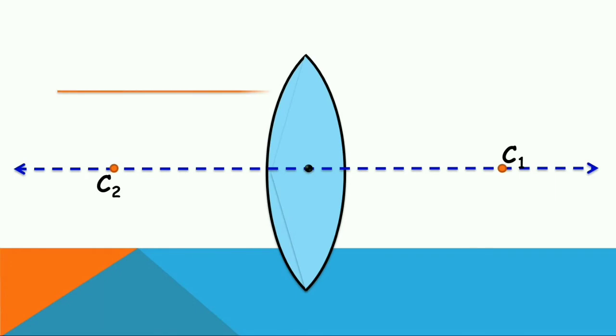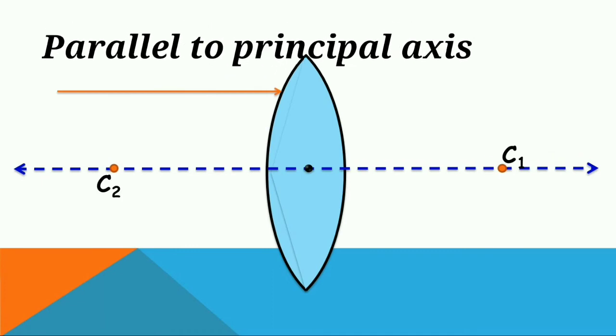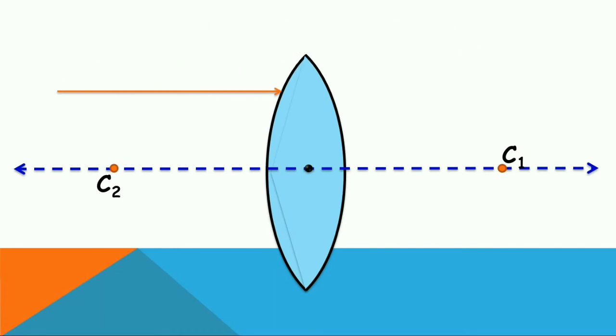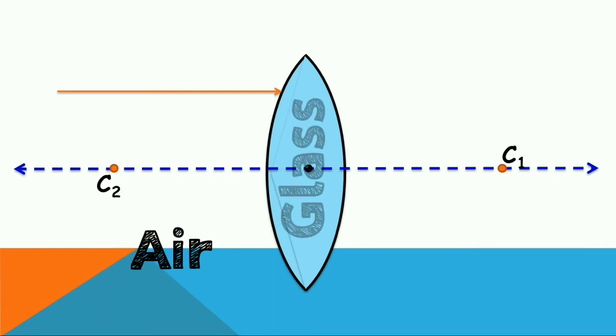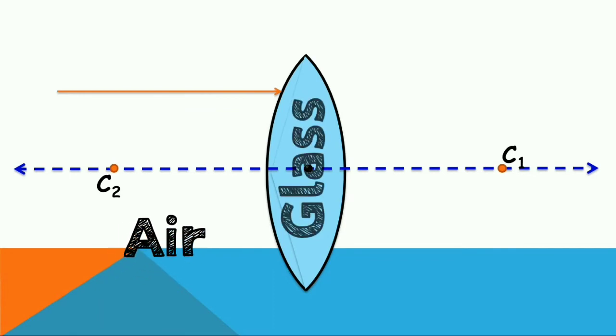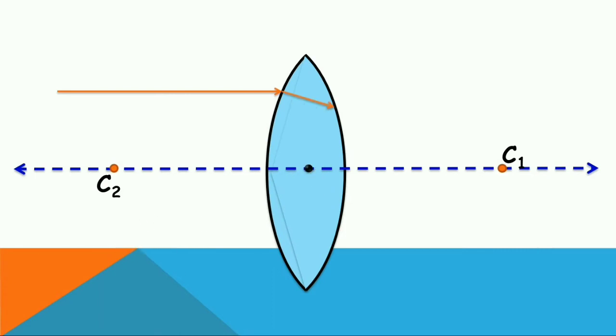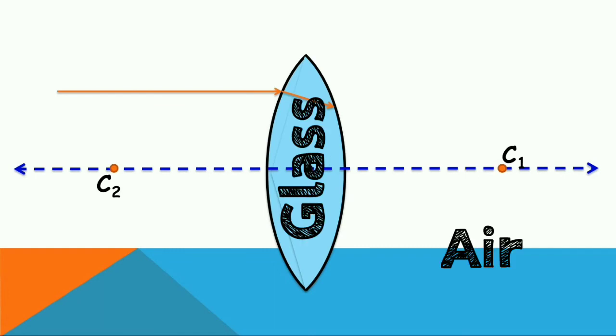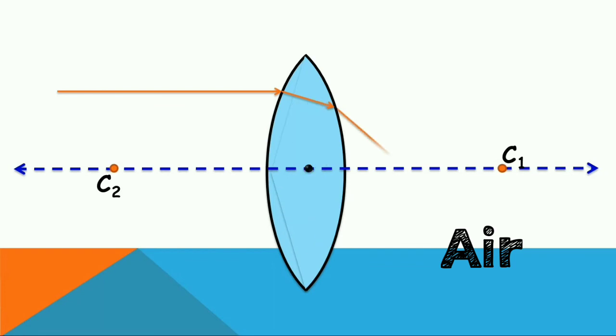Now let us take a ray that is parallel to the principal axis. When it hits the first curve, the light ray is traveling from medium 1, air medium, to the glass medium. Just as we have seen in the glass of water case, it bends and travels. Again it reaches the second surface, surface 2 of the same lens. Again the light is traveling from denser medium to rarer medium. It automatically bends further and it passes like that.